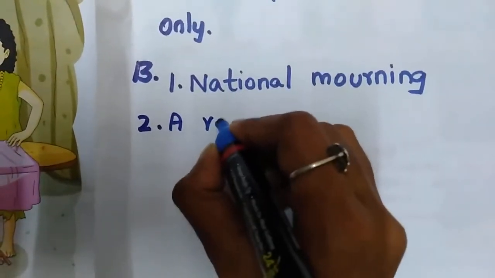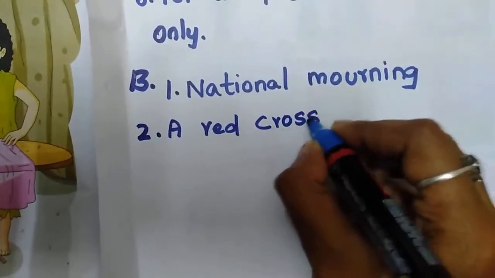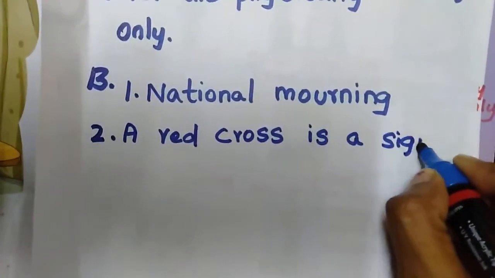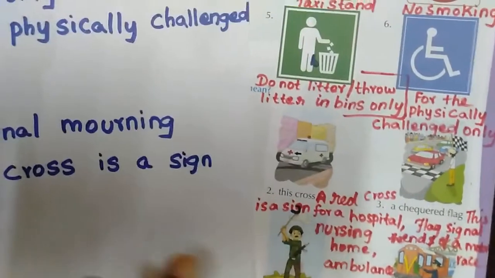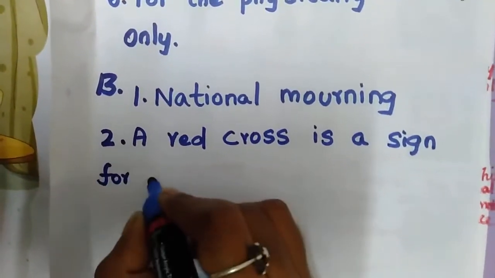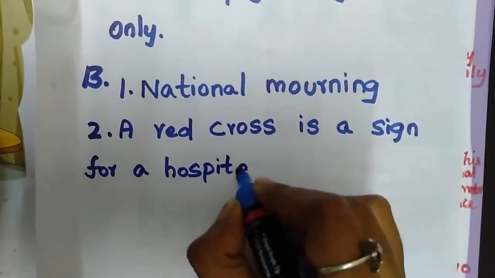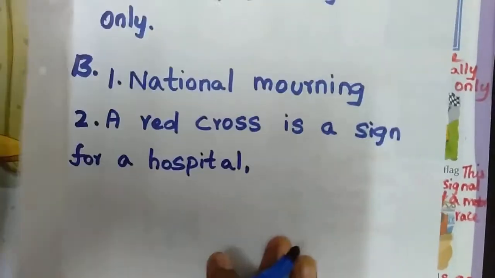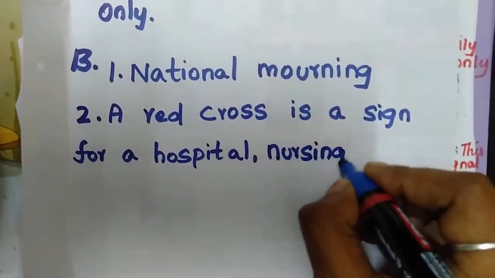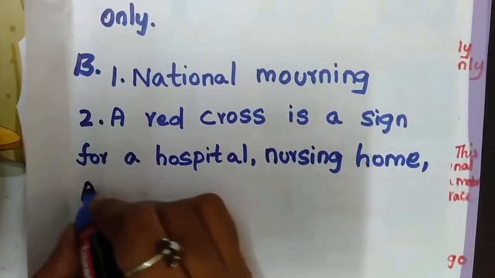A red cross is a sign for a hospital, nursing home, ambulance.